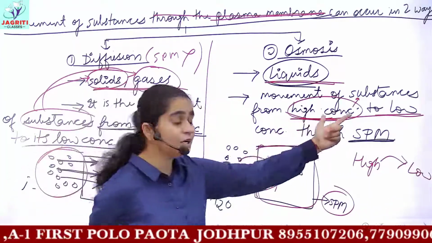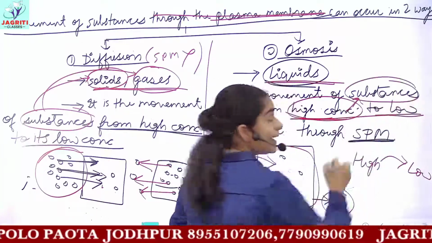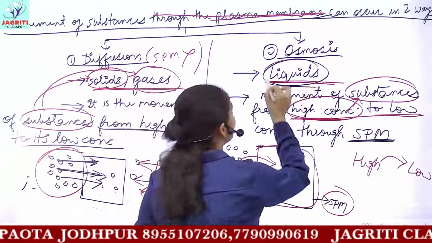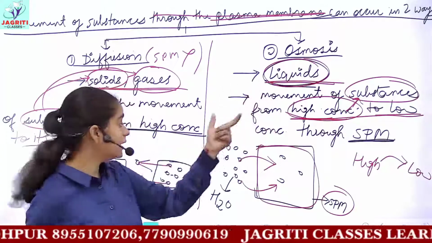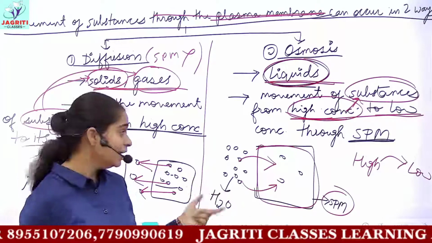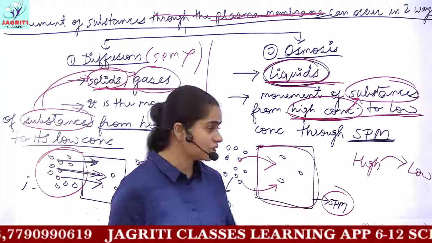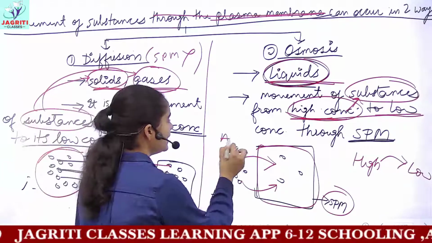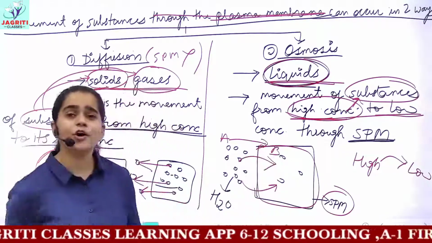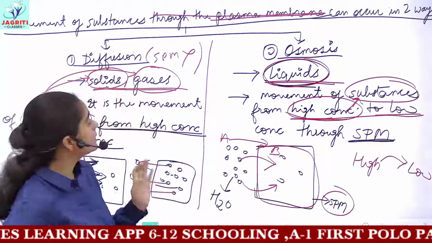But here we are referring to the concentration of the substance which you are studying, and for osmosis you study liquids. So this is the movement from the side where the liquid molecules are present in high concentration to the side where they are present in lower concentration. So we say the movement of water will occur from A side to B side, or you can say from outside to inside. So this I think is enough for today's class.